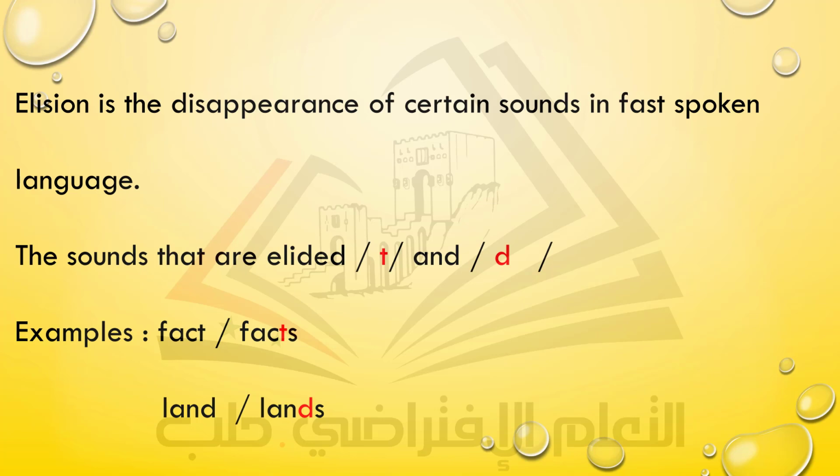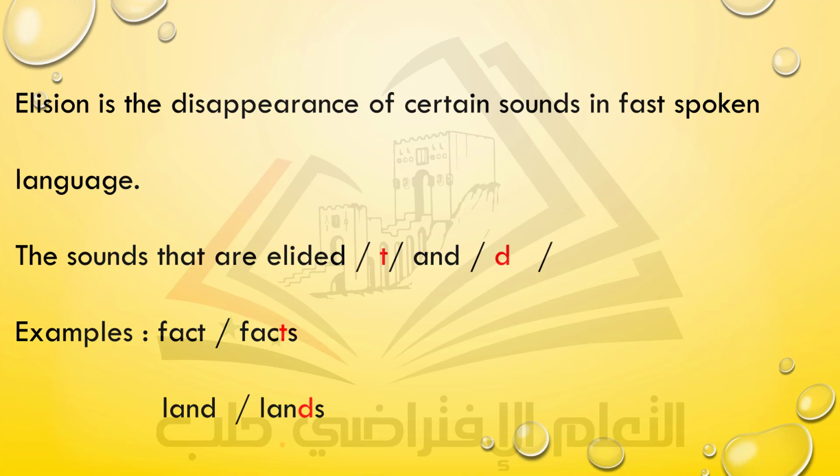Examples, look at the word fact. We say fact. But with the word facts in spoken language, the t sound, which is written here, we don't pronounce it, we say fax, because it's surrounded by two consonants.